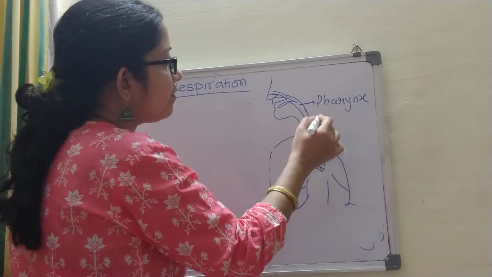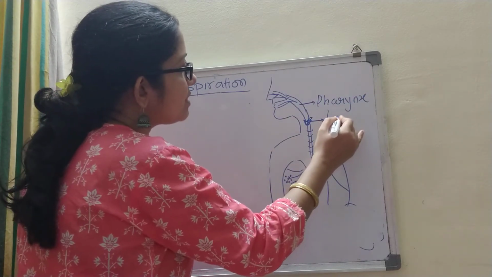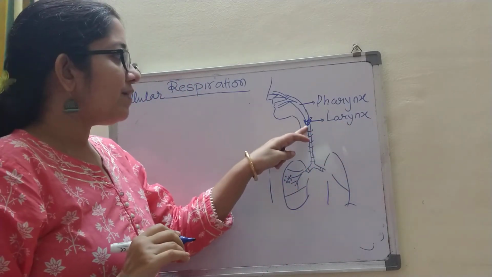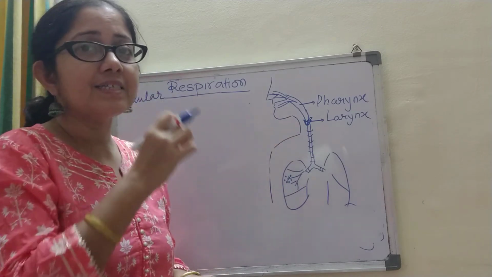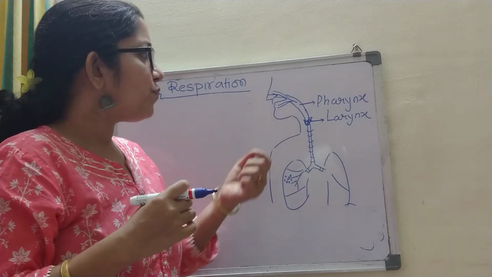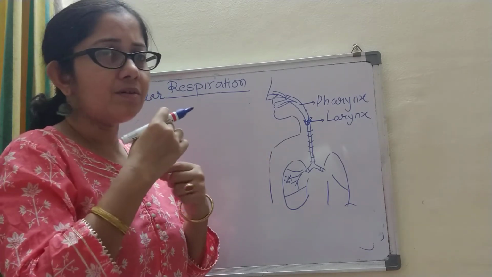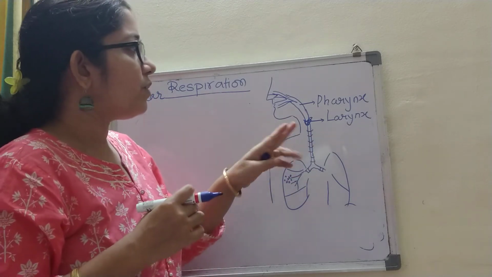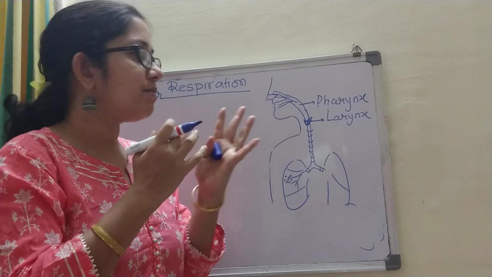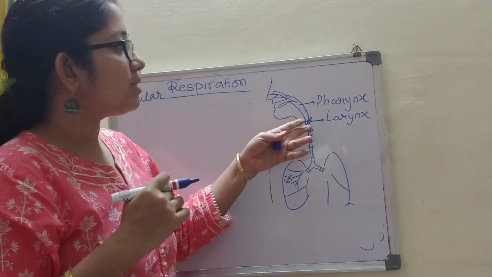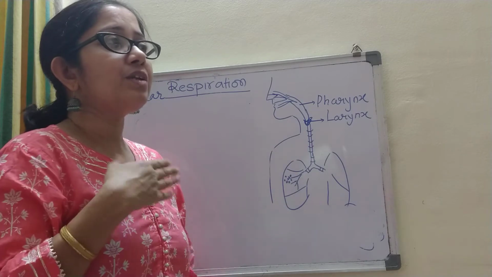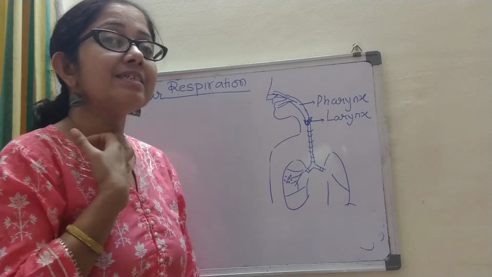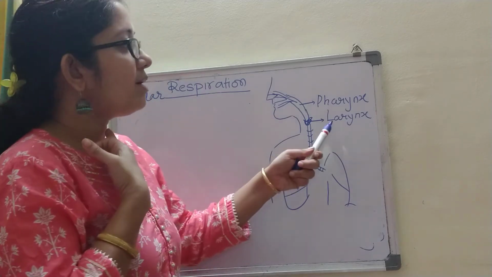Okay. Now from the pharynx it goes down and here you will see there is the larynx or the voice box. Now the larynx, it has the vocal cords, right? So vocal cords are muscular, there's a pair of vocal cords, and when the air passes through them, they start vibrating, producing sound. Also you will see when you swallow something over here, this goes up and down. This is my vocal cord, or it is my larynx.